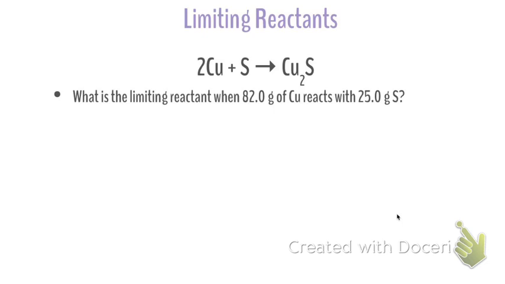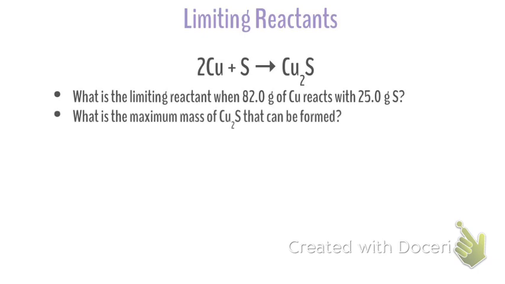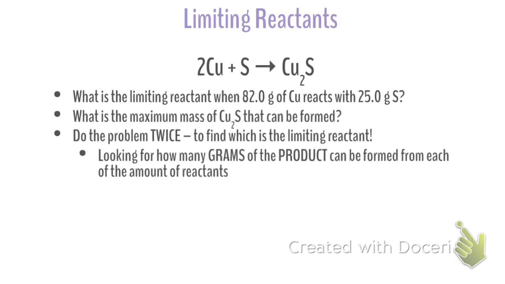This is the clue for us that we're doing a limiting reactant problem: when we're given two starting amounts. If we're given 2 starting amounts, we can't just automatically assume what our limiting reactant is, because things have different molar masses, different mole ratios, and it's hard to make that assumption just based on I've got less sulfur, so it's going to be my limiting reactant. That's not the case always, okay? So this equation looks like it's balanced. We're going to go ahead and start looking at our problem here. What's the maximum mass of copper sulfide that can be formed?